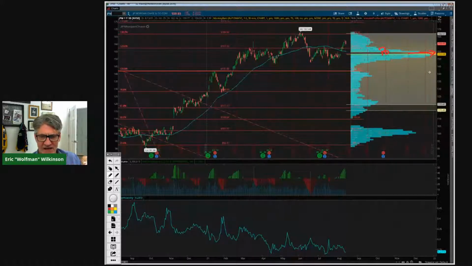And I paid, I think it was, now I lost my notes all of a sudden. I don't know what just happened there. I bought the JP Morgan November 155 puts in there for $5.75. I should have remembered that one. I paid the high on the day at the time when I did that, so I should have remembered that. A little bit of a brain fart there.